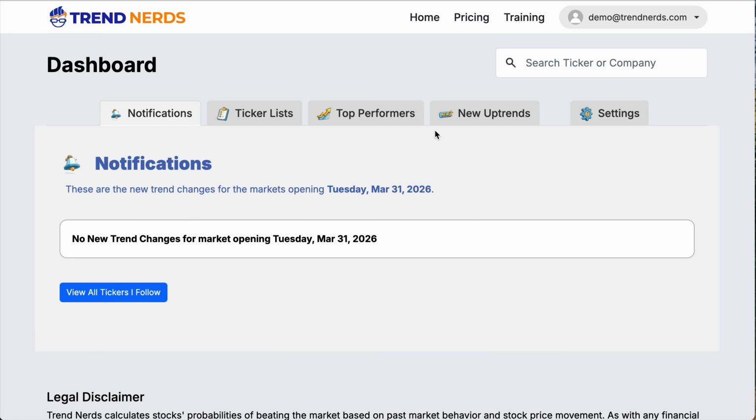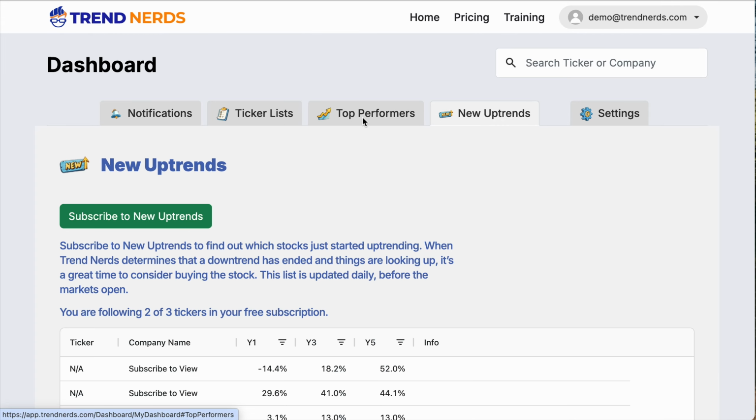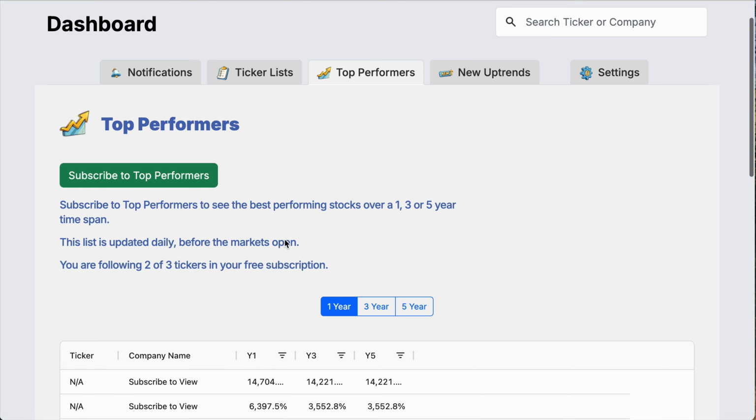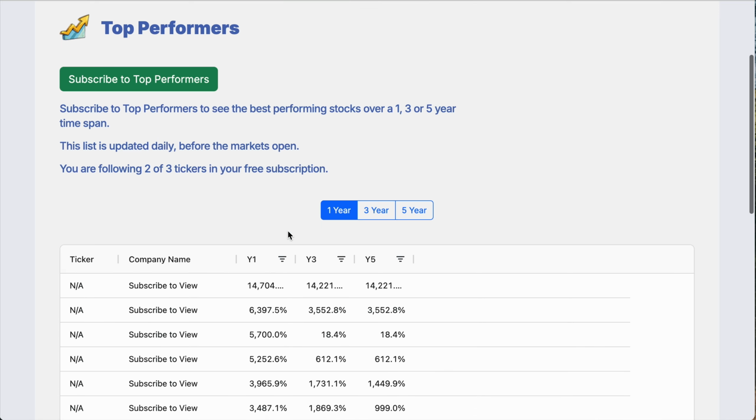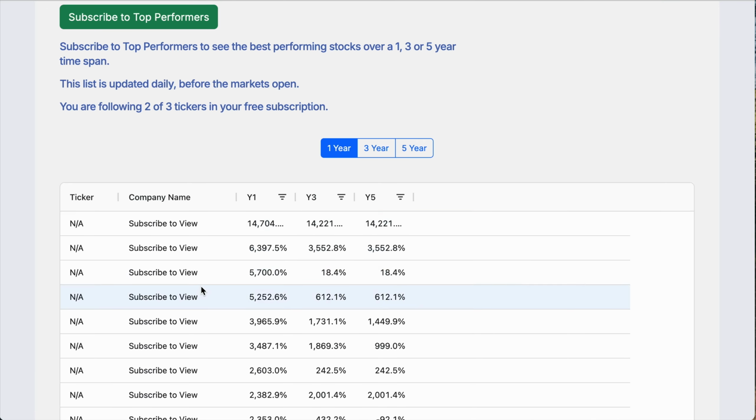There are 2 special subscriptions you can get. You can get a top performer subscription and a new trends subscription. Let's take a look at these. I'll start with top performers. Now, we're not subscribed to top performers or new uptrends yet, but we can still look at some of the data. And there really is some wild data in here.